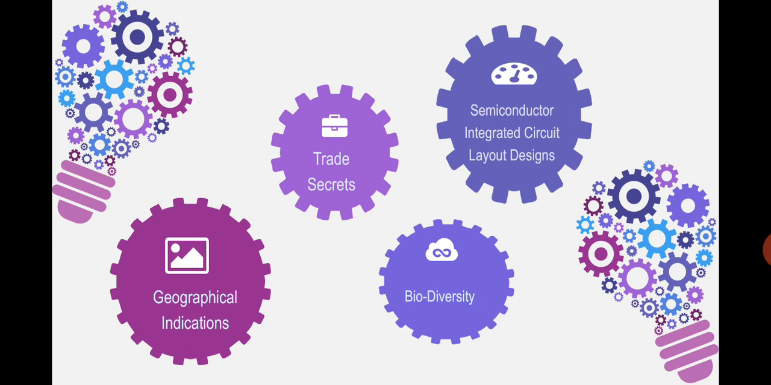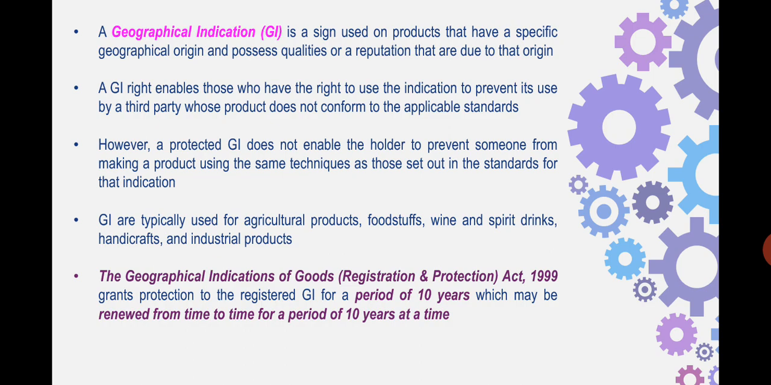The first type of IPR which we will study today is geographical indication. The name itself suggests that these are the IPR related products or services which are used on a particular product which have got a specific geographical origin and possess qualities or a reputation that are due to that origin. To elaborate my point more, I will give you certain examples of this IPR so that you will understand this topic more.